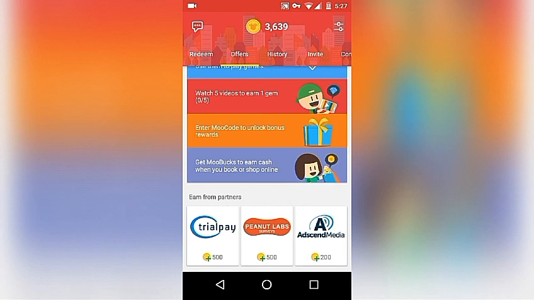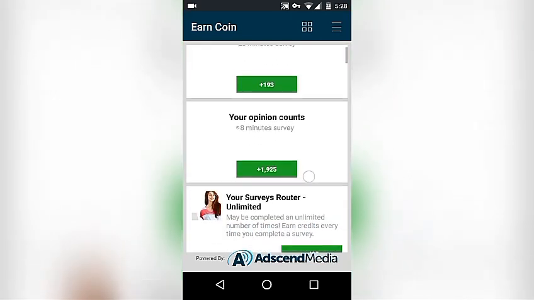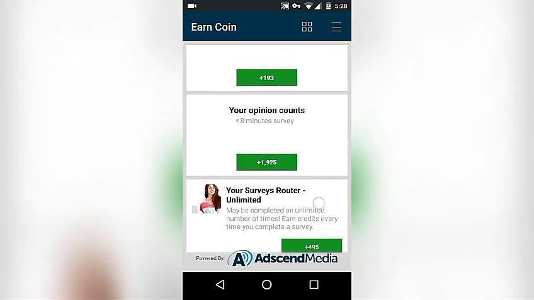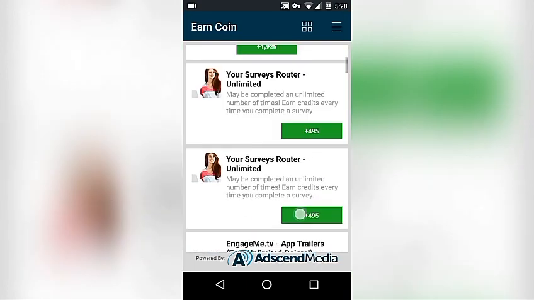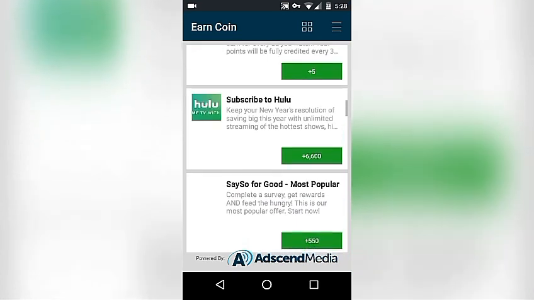Here I'm going to click AdSense Media, so you can get coin by completing offers from third-party partners. This one you can get 1,900 coin by completing this offer from a partner, and there are quite a lot of offers in here. And that's pretty cool, I think.